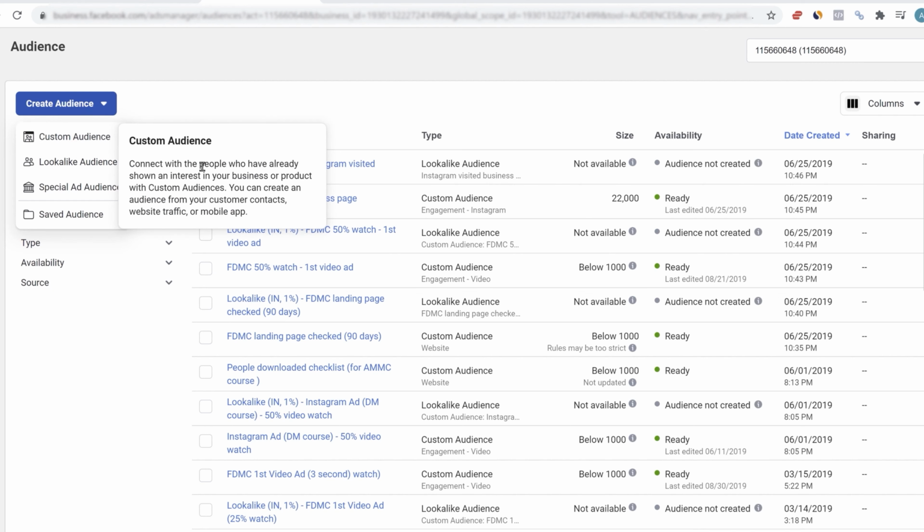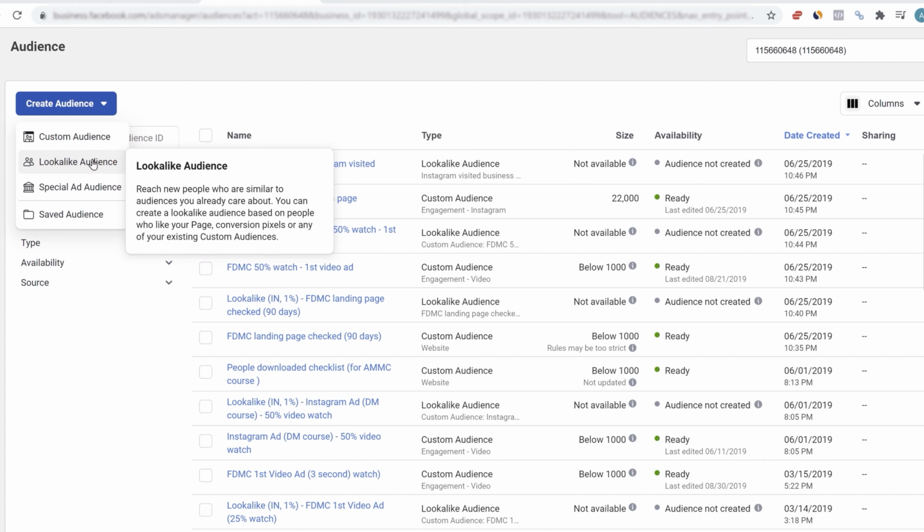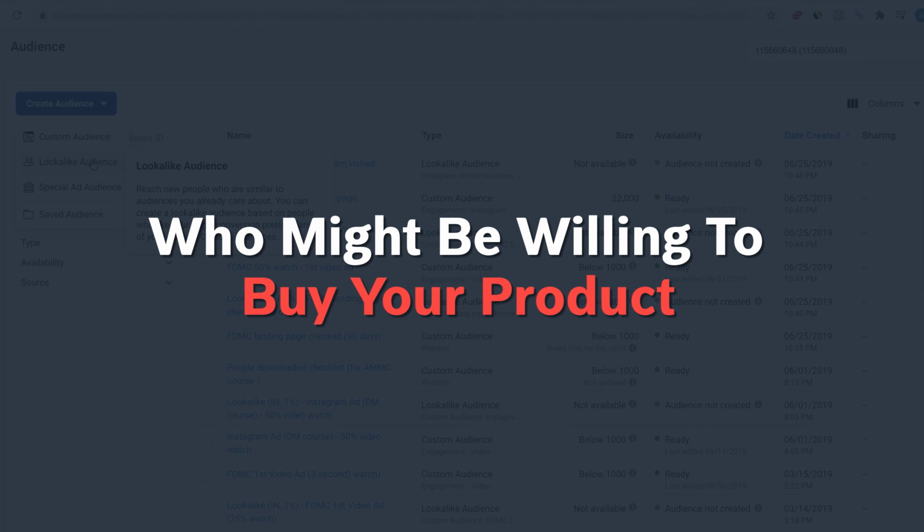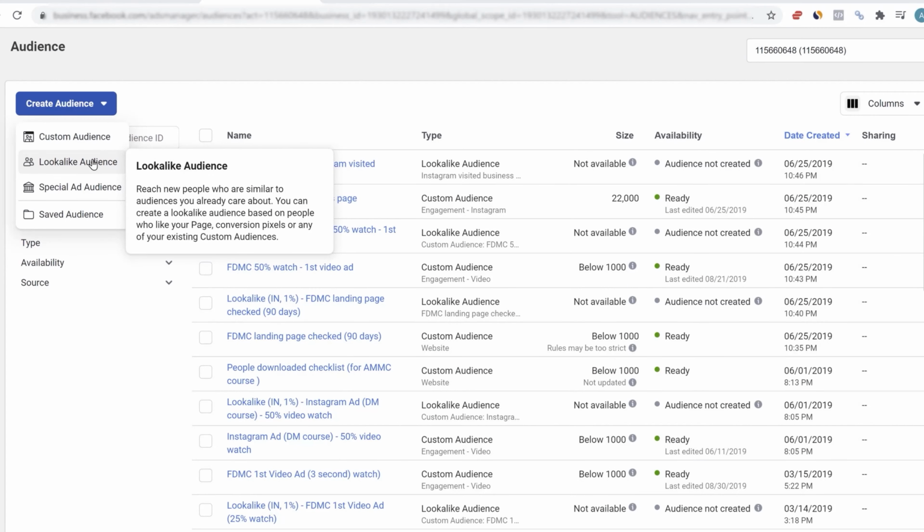Custom audiences to connect with people who have already shown an interest in your business or product. Lookalike audience is extremely helpful for scaling the ads. If you want the Facebook algorithm to find similar people who are taking a certain action, let's say 1,000 people purchase the product you're selling, then Facebook has enough data of all the people who actually took the action of purchasing the product. Then you can create a lookalike audience where you are telling Facebook that these 1,000 people have actually purchased the product. Find me similar people who are more likely to purchase the product. Now the Facebook algorithm is advanced enough to find the right kind of people who might be willing to buy the product you are selling.